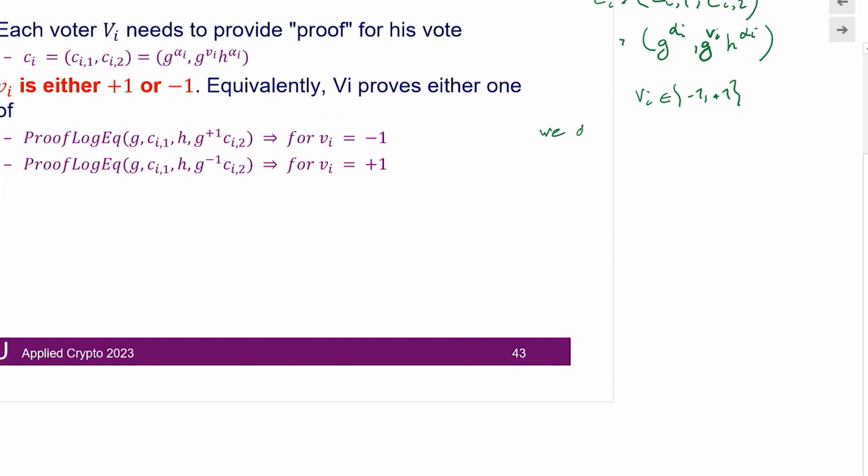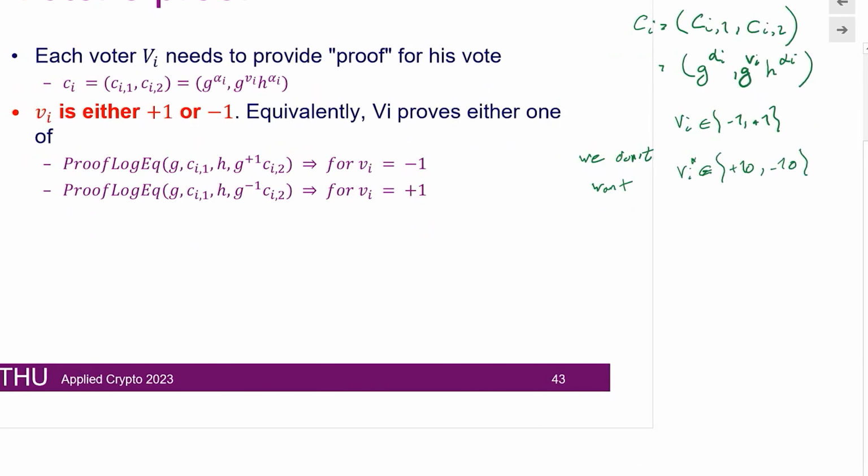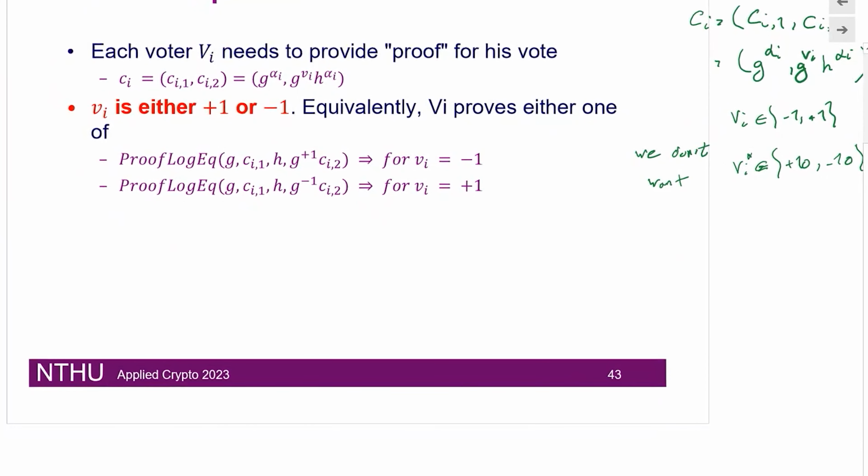Therefore, we do not want this Vi to be from, let's say, a Vi star set like +10 or -10, right? We want everybody to vote either yes or no, not 10 yes, not 10 no. So this is what we are going to spend some time on now to see how we can do that.